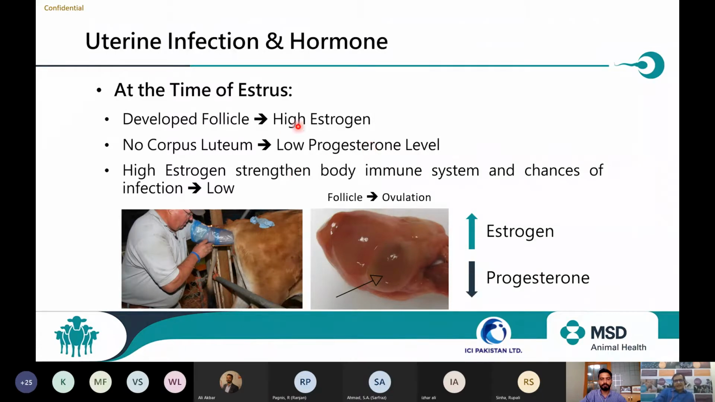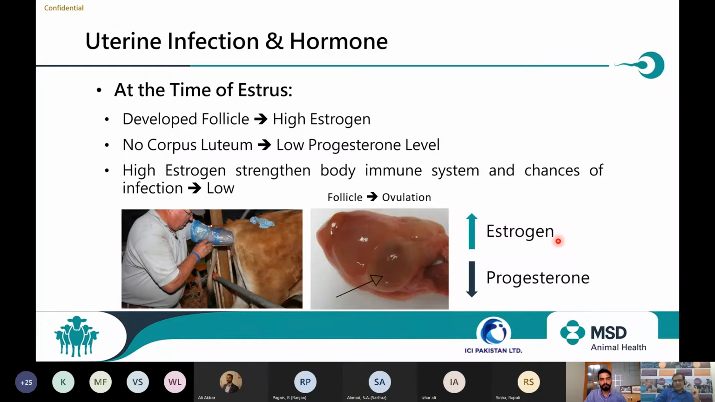So during this entire period, the high estrogen makes the body's immune system very high, and a lot of blood flow happens inside the uterus. So a lot of neutrophils and macrophages come inside the uterus, which enhances the natural defense mechanism of the uterus, and the chances of infection are pretty low. And that is the reason that at the time of insemination, the chances of infection are low in nature.